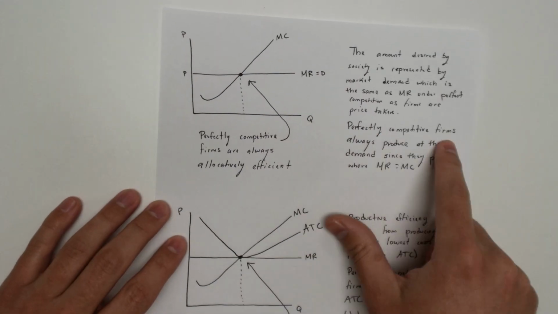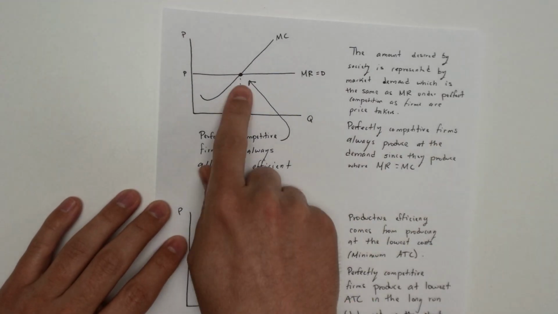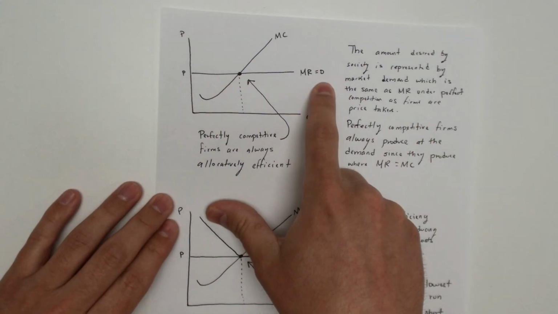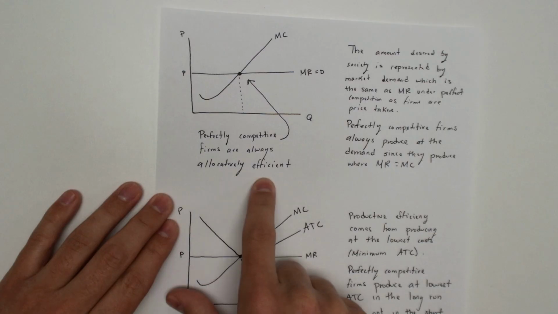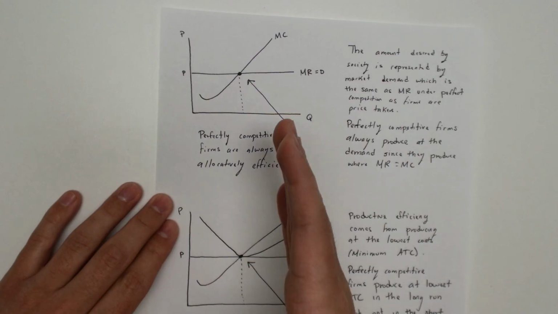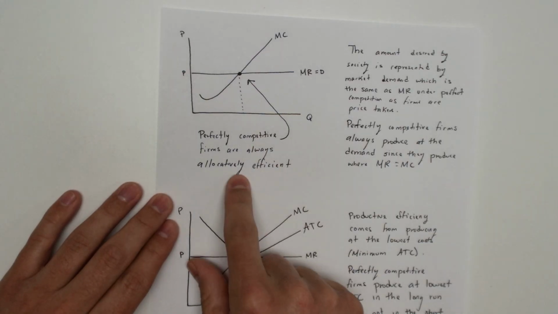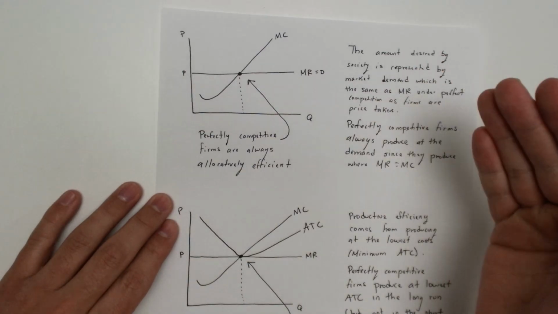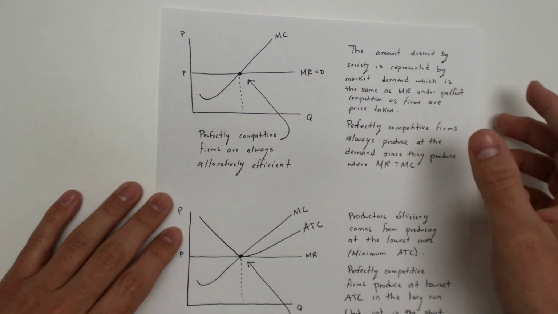So, since perfectly competitive firms produce where MR equals MC, they are always going to produce at the MR or demand for the market, which is allocatively efficient. So, a perfectly competitive firm is always going to be allocatively efficient. They're meeting the wants that society is asking for.